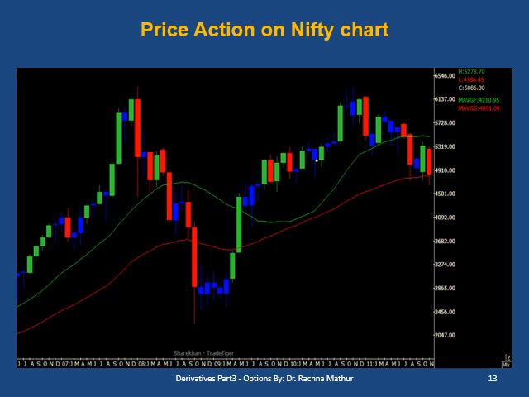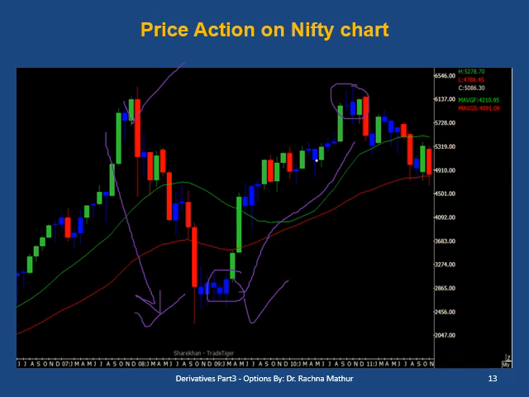Now to be more clear on price action, let us understand the candlestick chart of Nifty. In this chart, you can see here the prices are falling and the market is bearish, and here the prices are rising and the market is bullish. So when the prices are falling, we take a short position where we sell at a high price and buy at a lower price and book the profit. But when the prices are rising, we take a long position where we buy at a lower price and sell at a higher price and book the profit.